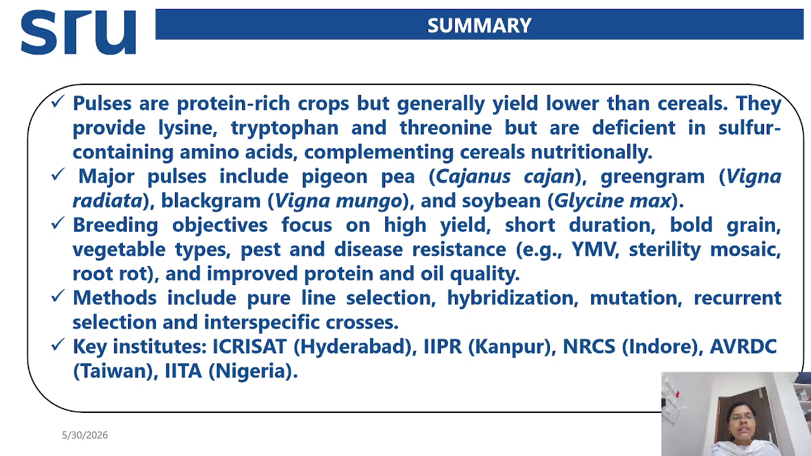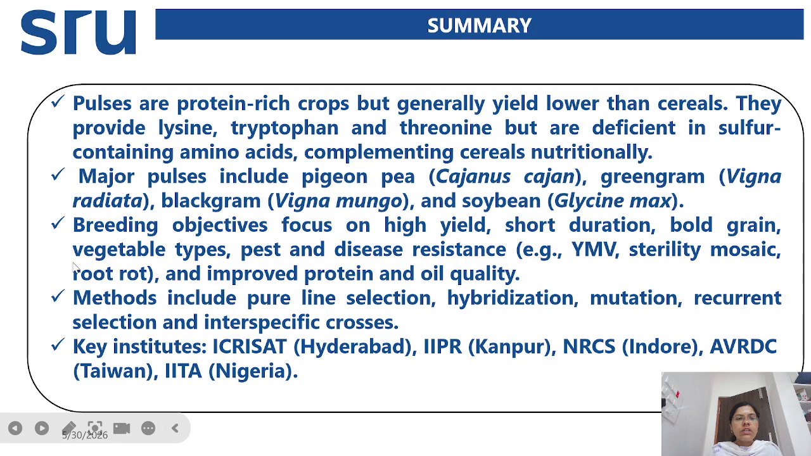So the summary is, generally pulses are protein-rich crops, but they are low yielders compared to cereals. They provide a good amount of lysine, tryptophan, and threonine, but they are low in sulfur-containing amino acids, that is methionine and cysteine, which are more abundant in cereals. And the major pulses include pigeon pea, that is Cajanus cajan, green gram, that is Vigna radiata, black gram, that is Vigna mungo, and soybean, that is Glycine max.